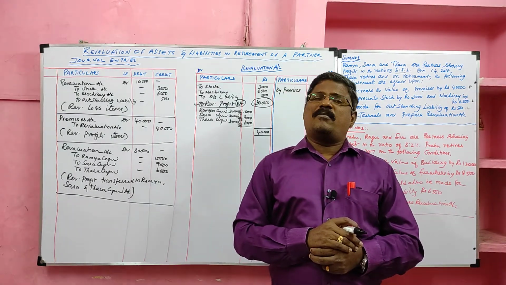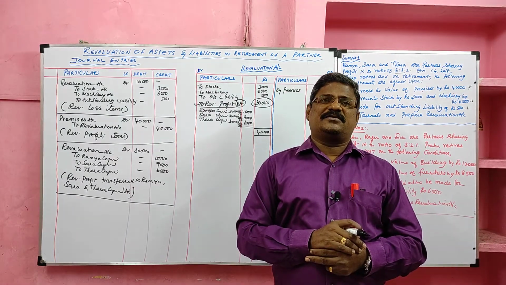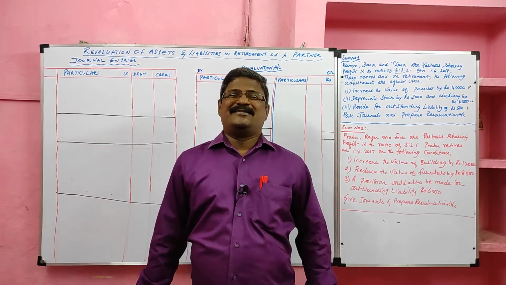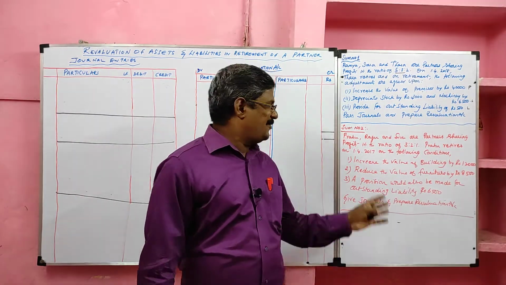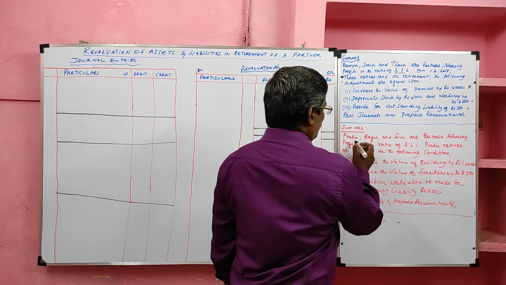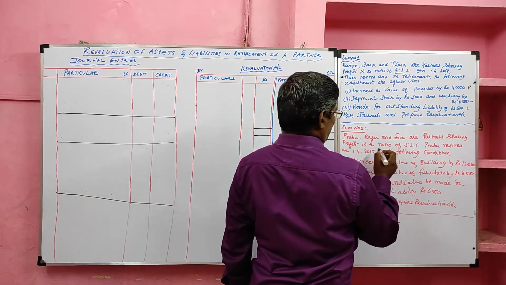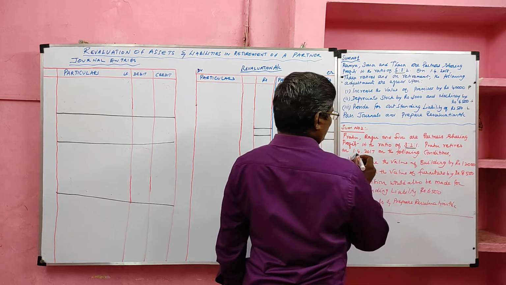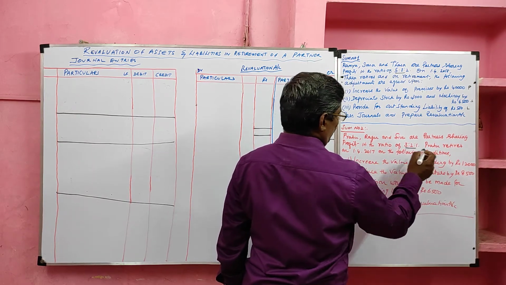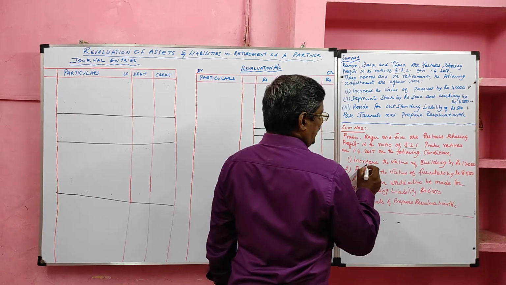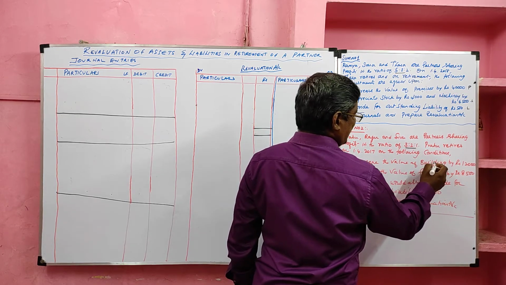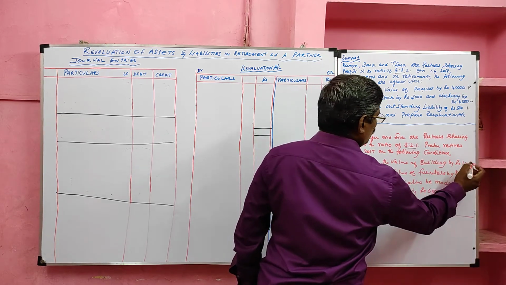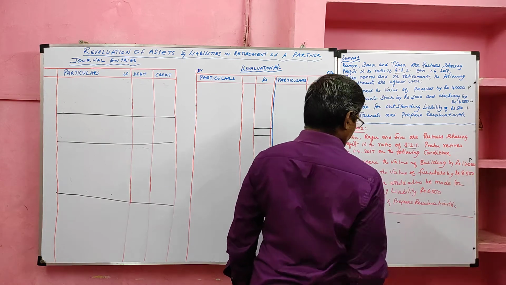Let me see one more problem in relation to the revaluation, students. Students, let us learn the second problem. Look at the board. Sum number 2. Prabhu, Raghu and Siva are partners sharing profits in the ratio of 3:2:1. Prabhu retires on 1st April 2017 on the following condition. Increase the value of building. Building is an asset. Its value increases by 12,000. It is a profit item.